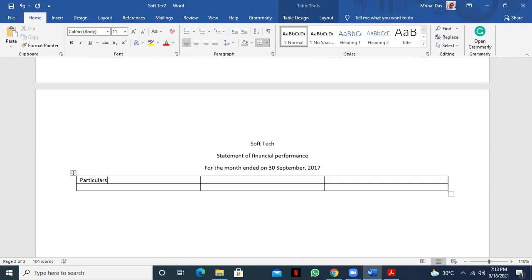So this is particulars, taka, taka. Okay. So column names will be like this. We will make the columns like this.